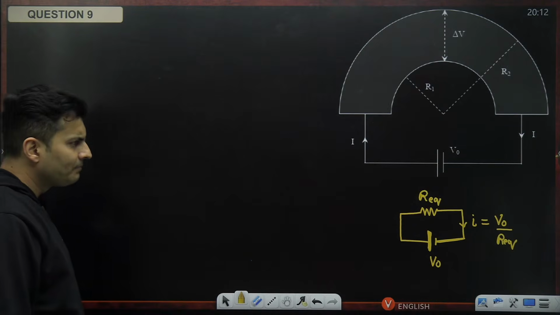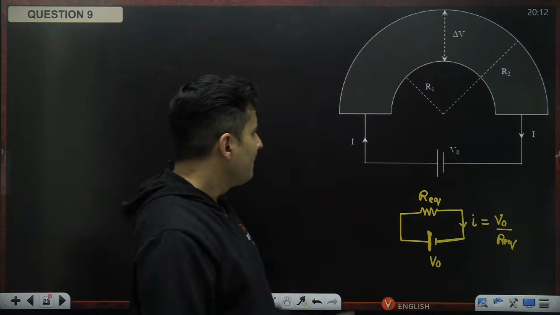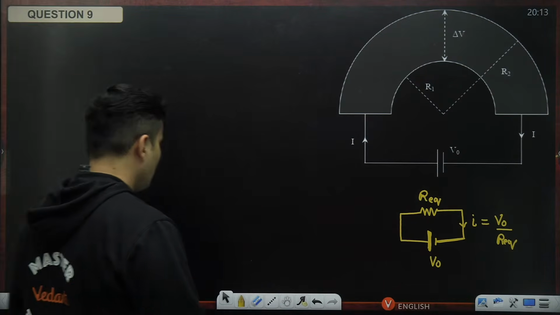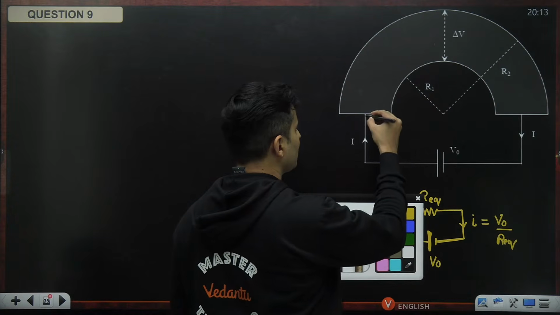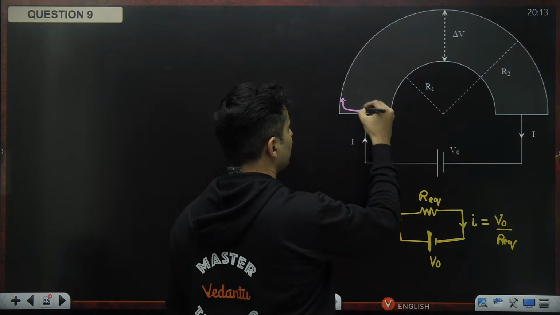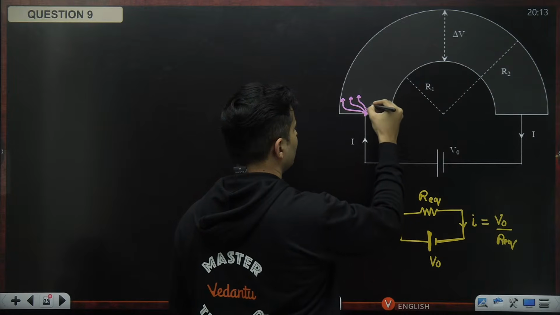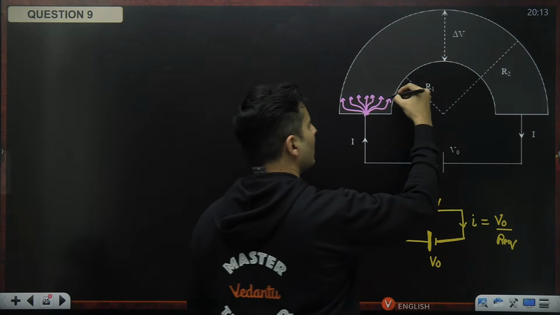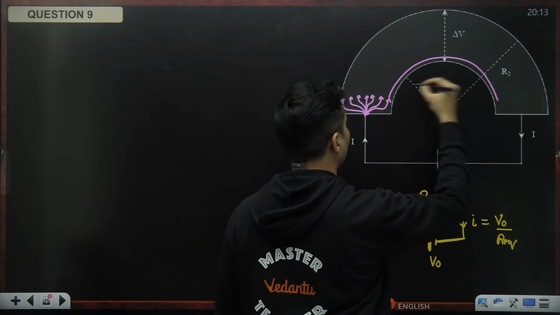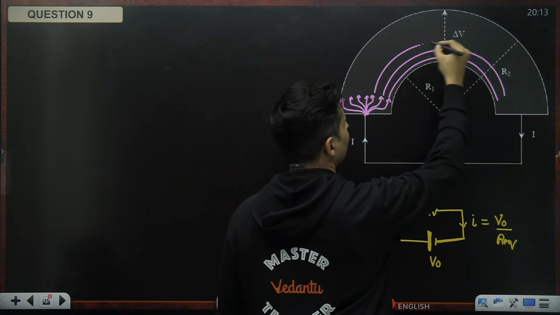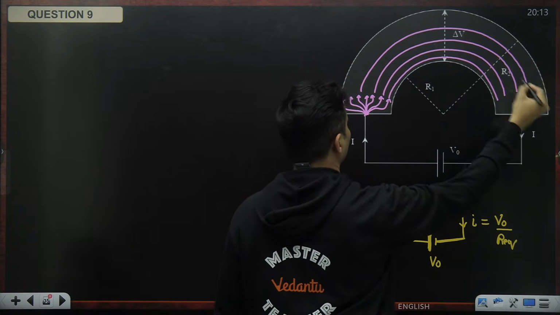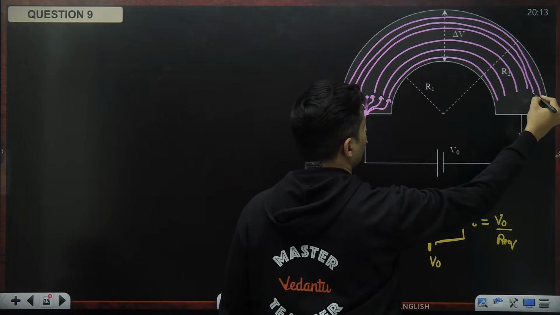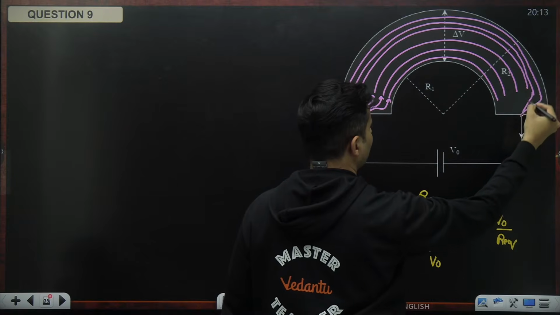Okay, so I'll tell you what. When the current enters over here, I want you to visualize this. It will now split into multiple branches, like this, like this, like this, like this. And these currents will go like that over here. Not showing all of them, but you can visualize them before they again merge back over here.